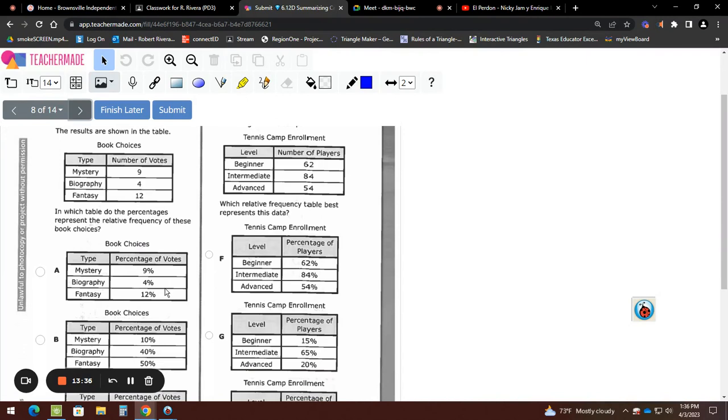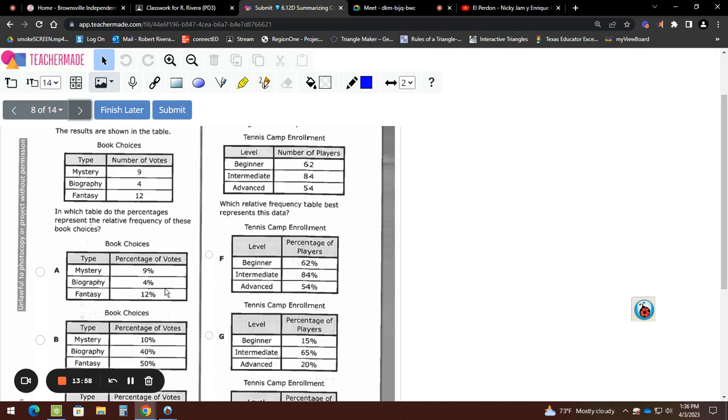Listen again. Biography has 4. Because it has 4, the percentage for biography should be the least. Let's start with letter A. Is the percentage for biography the least? Yes, so we're not going to get rid of it yet.